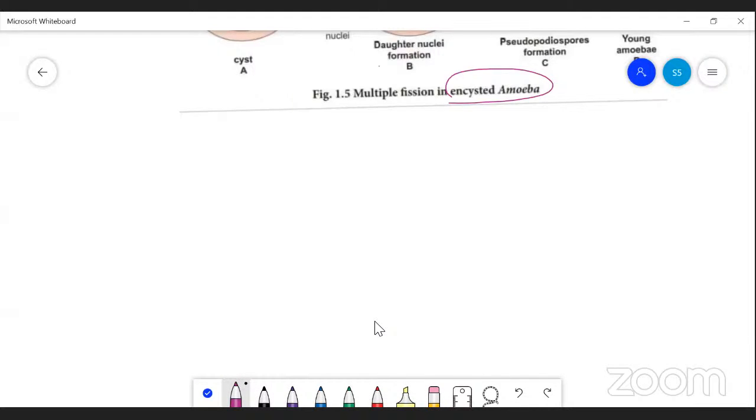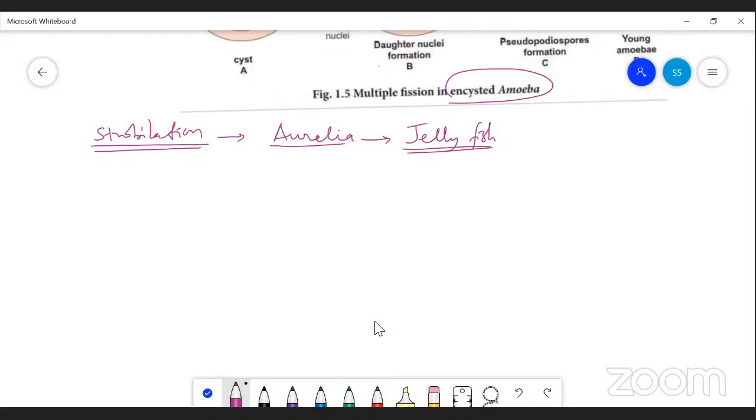So the next one is called strobilation. The strobilation type of asexual reproduction is seen in the case of Aurelia. Remember, Aurelia is a kind of jellyfish. It belongs to the phylum Coelenterata. The strobilation